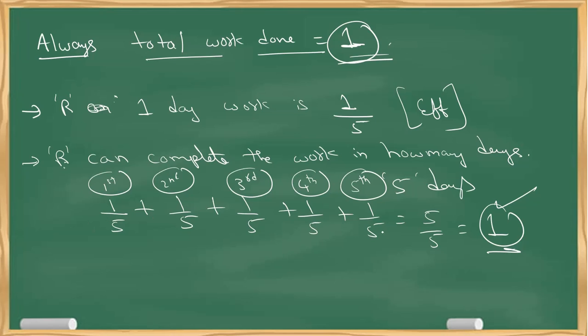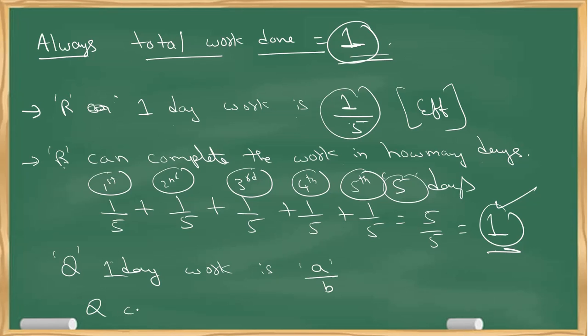Understood? So instead of doing this, whatever is the given number, I have just reversed it. If 1 day work is 1 by 5, I can complete the work in how many days? 5 days. Similarly, if Q's 1 day work is, let's say, A by B, then Q can complete the total work in how many days?